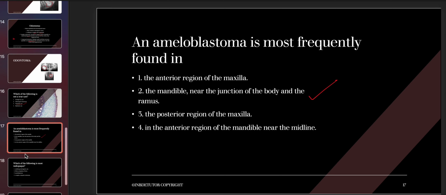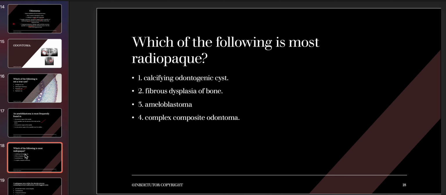So let's go ahead with our next question for today, and that is, which of the following is most radio opaque? So the options are calcifying odontogenic cyst, fibrous dysplasia of the bone, ameloblastoma, or complex composite odontoma. So the answer here is complex odontoma. We just studied right now that complex odontoma is amorphous opaque mass, guys. So you can go back to the lecture and you can see the slides once again. The answer here is complex odontoma.